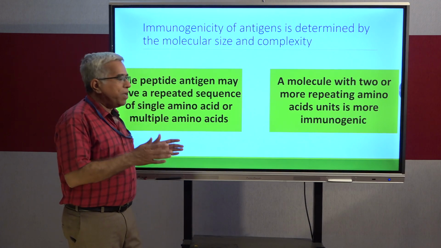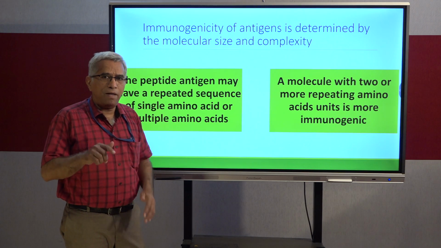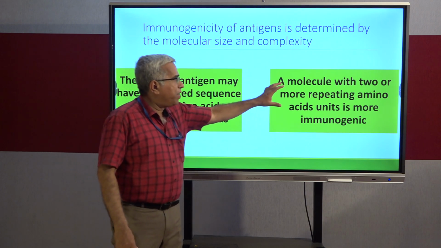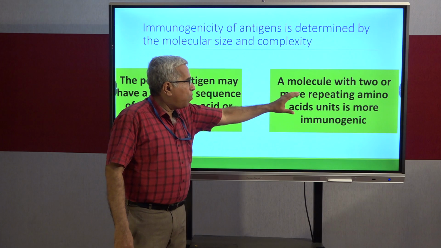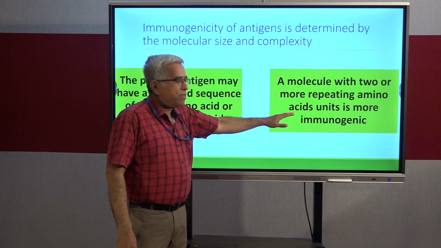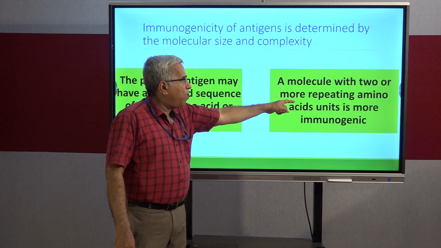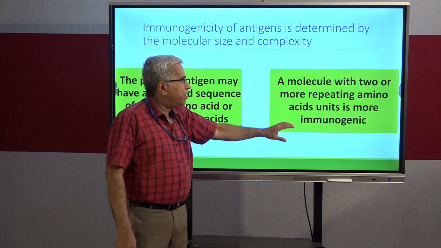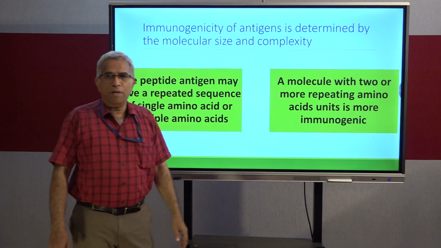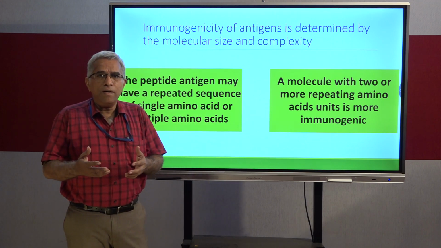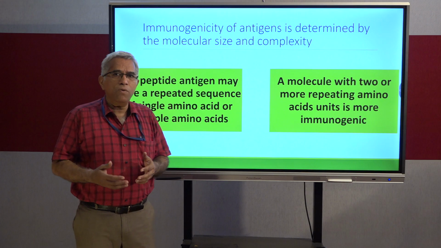If you compare it with a molecule with a single amino acid repeat, the molecule with 2 or more repeating amino acid units is more immunogenic. That means the greater the complexity, the greater the capacity of a molecule to act as an antigen.